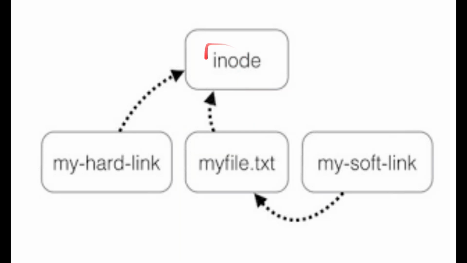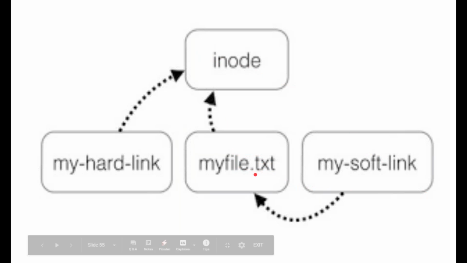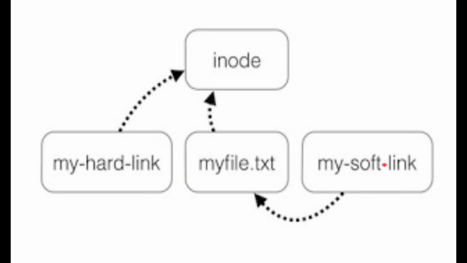Same here, an inode is a data structure. This is your file, and this is the file pointing towards the inode that contains all the information about the file. Definitely your hard link will also point towards the original inode number that is allocated to your file, but the soft link is pointing towards your file, not your inode. So if your file is deleted, your soft link will be useless.